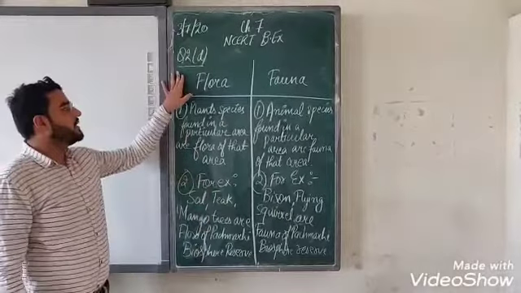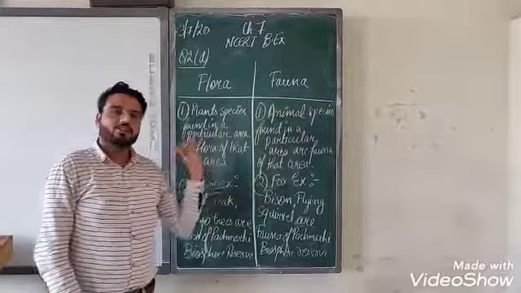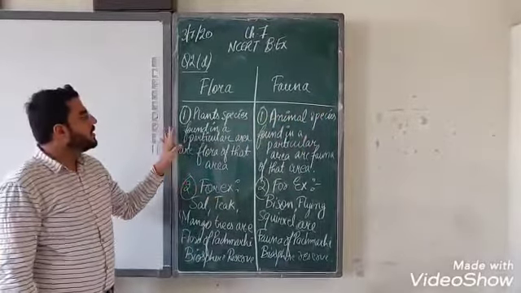Now the next part is part number D, the difference between flora and fauna. As we learned while doing the chapter, what are flora?